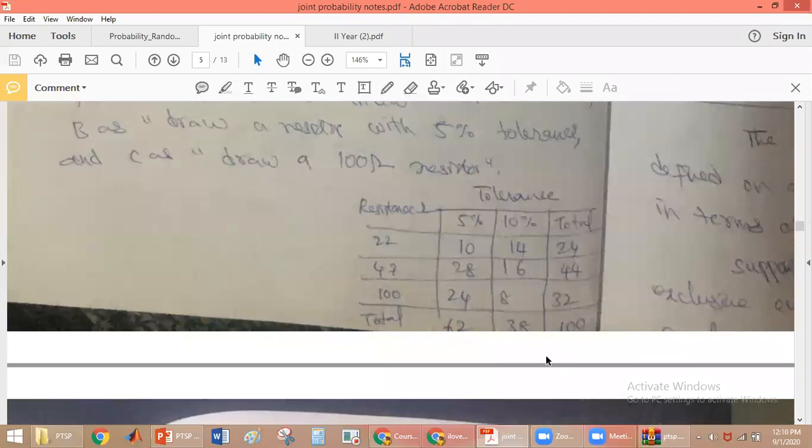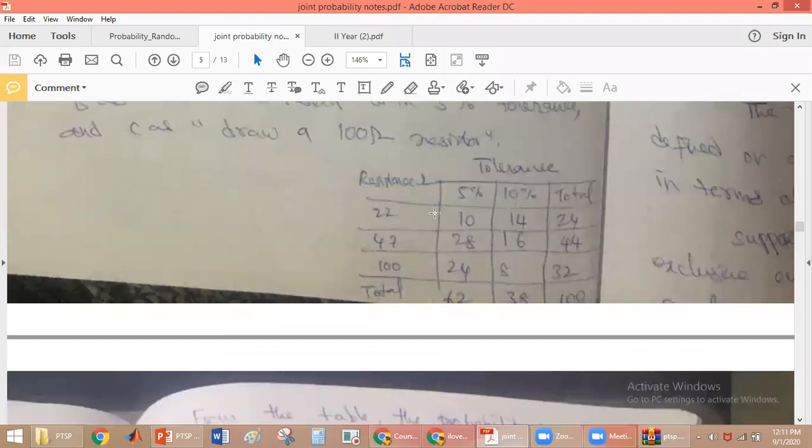See here, we have one more resistance, 47 ohm resistance. In that, 28 resistances have 5% tolerance, and 16 resistances have 10% tolerance. So total 47 ohm resistances will be 44. Similarly, for 100 ohm resistance, with 5% tolerance we have 24, and with 10% tolerance we have 8. Okay. So total 100 ohm resistances will be 32.